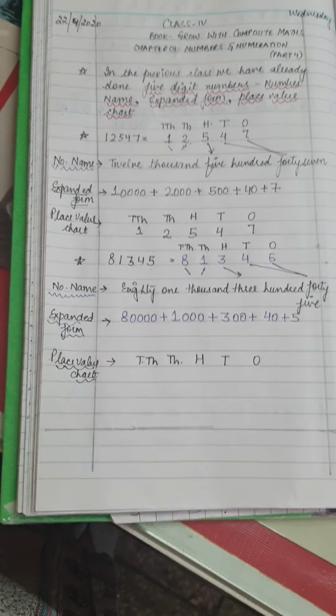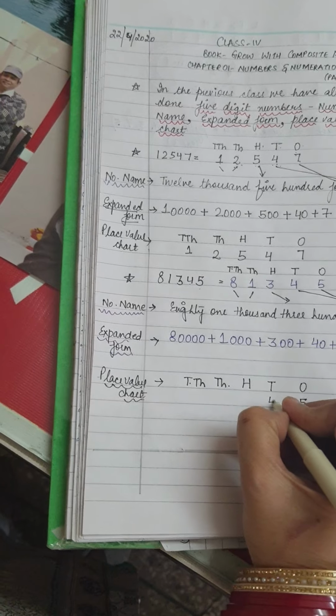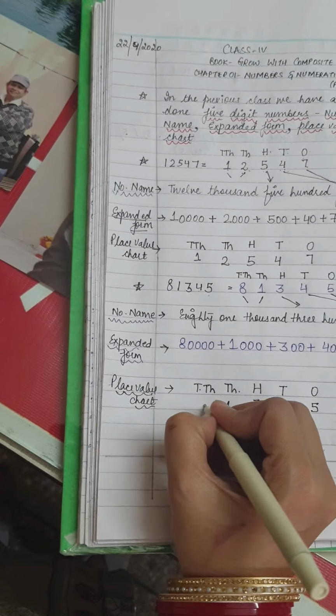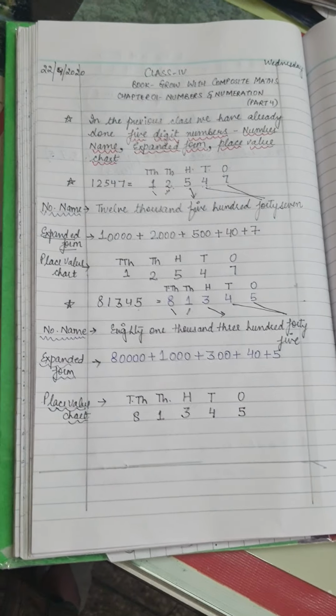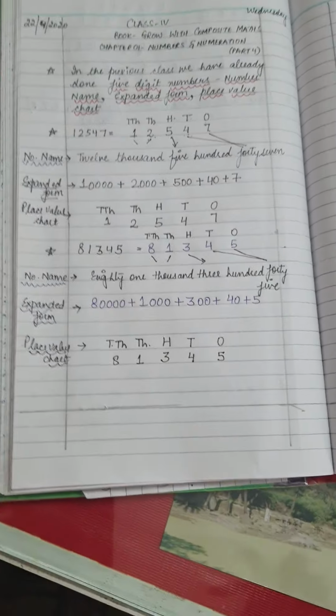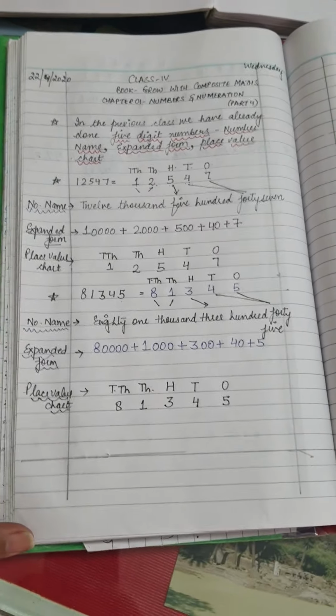Then write 5 under ones, 4 under tens, 3 under hundreds, 1 under 1,000 and 8 under 10,000.